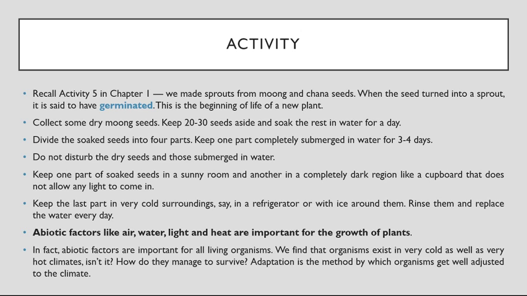So what we have to do in this activity? Collect some dry moong seeds. Keep 20 to 30 seeds aside and soak the rest in water for a day. First you have to take dry moong seeds, then keep 20 to 30 seeds aside. Okay, don't use those. Use the remaining ones to soak in the water. Divide the soaked seeds after a day into 4 parts.